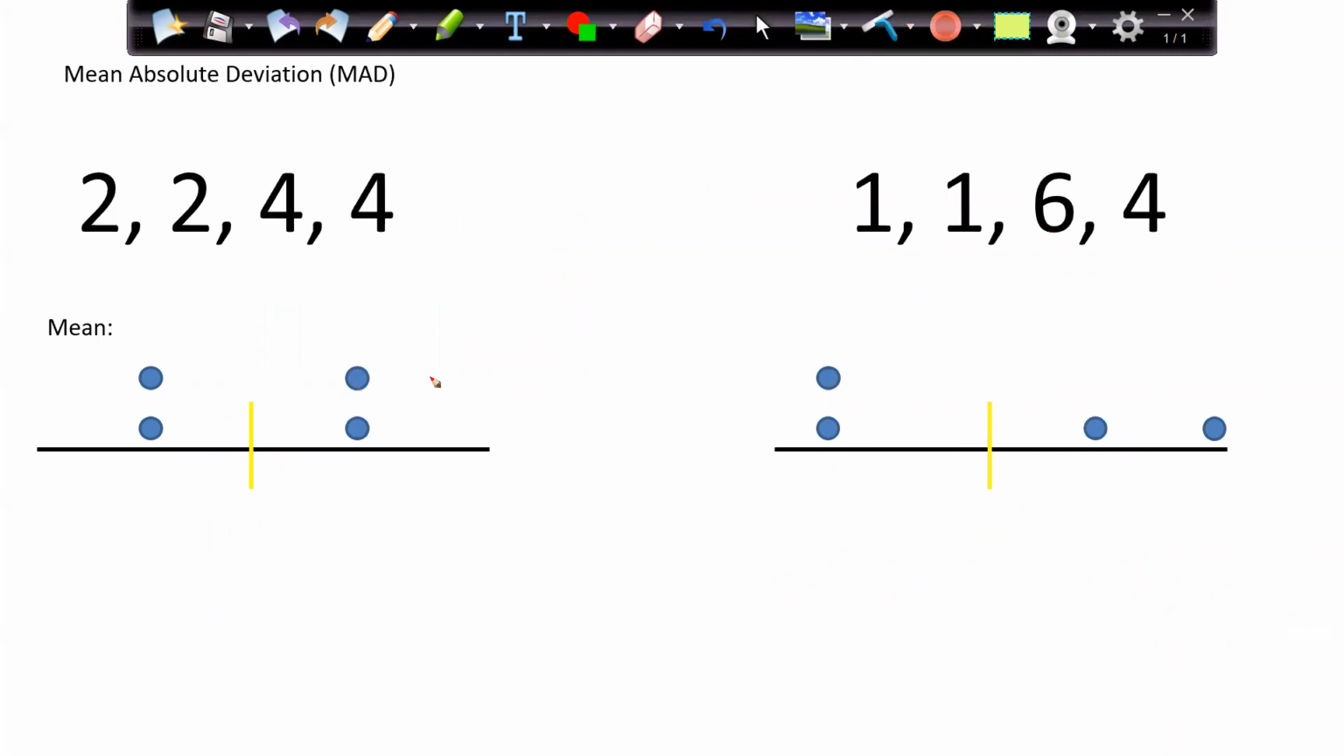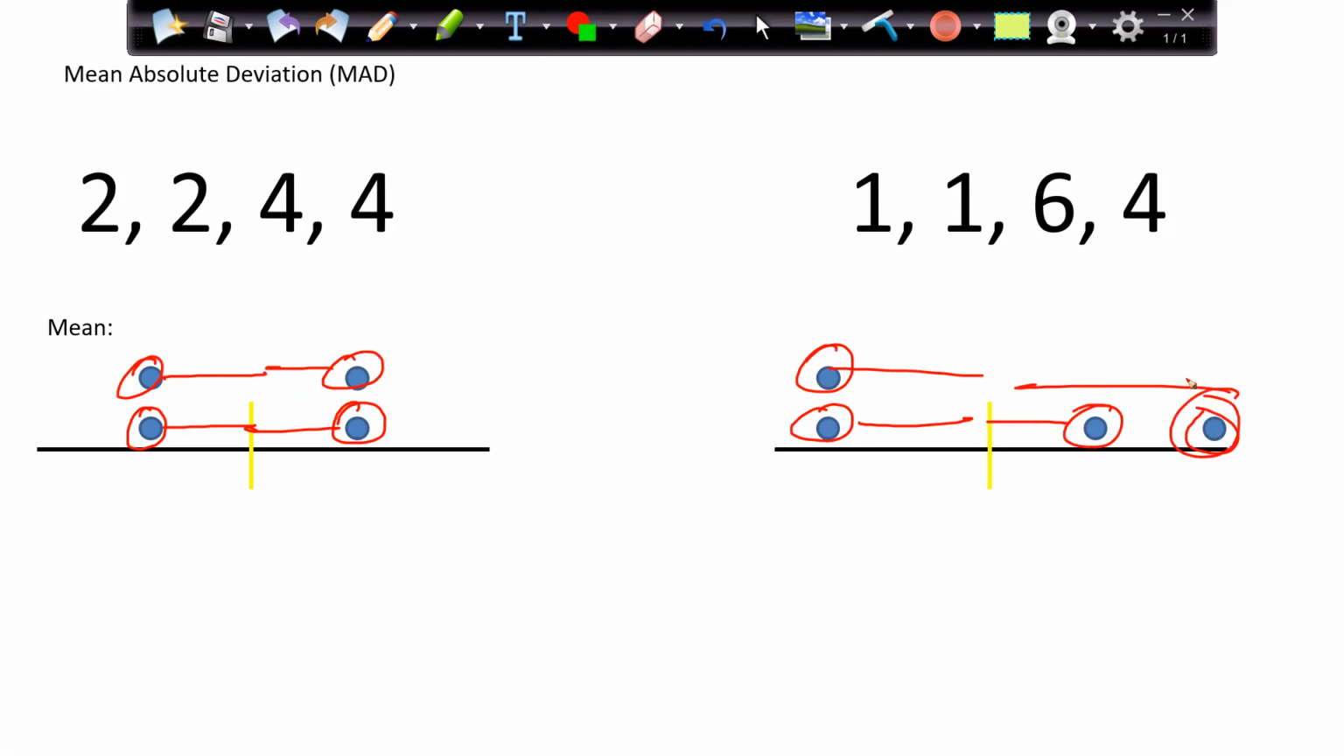So I want to find the deviation from the mean, the mean absolute deviation. How much is this value deviating from the mean? How much is this value deviating from the mean? How much is this value deviating from the mean? And how much is this value deviating from the mean? And in the same way here also. How much are these values deviating from the mean? This and this value. You can see that this value is more deviated from the mean.